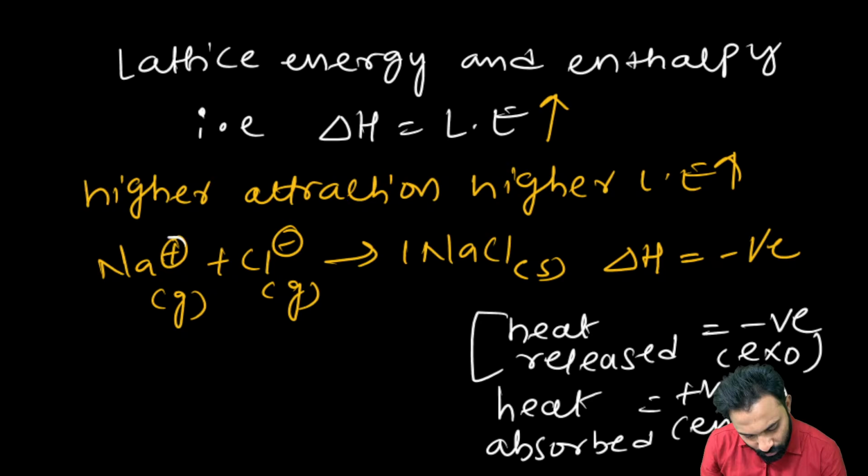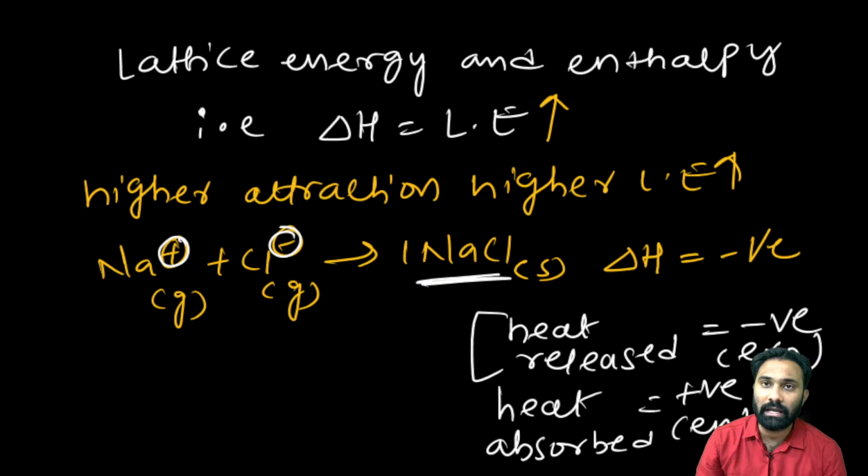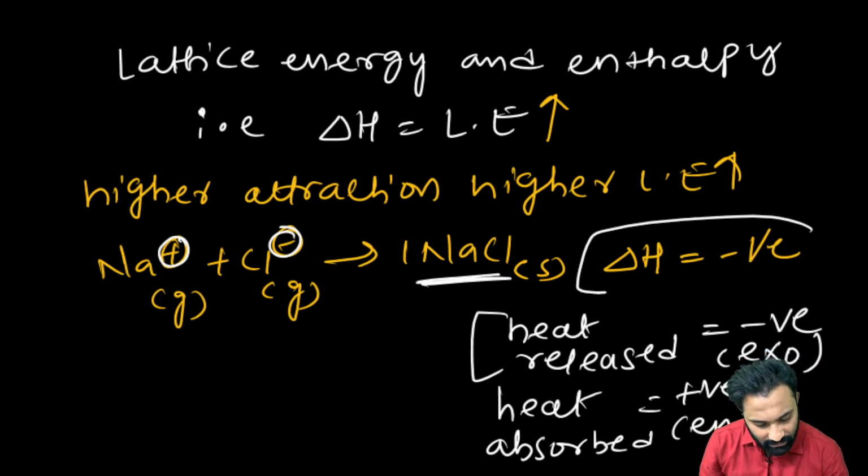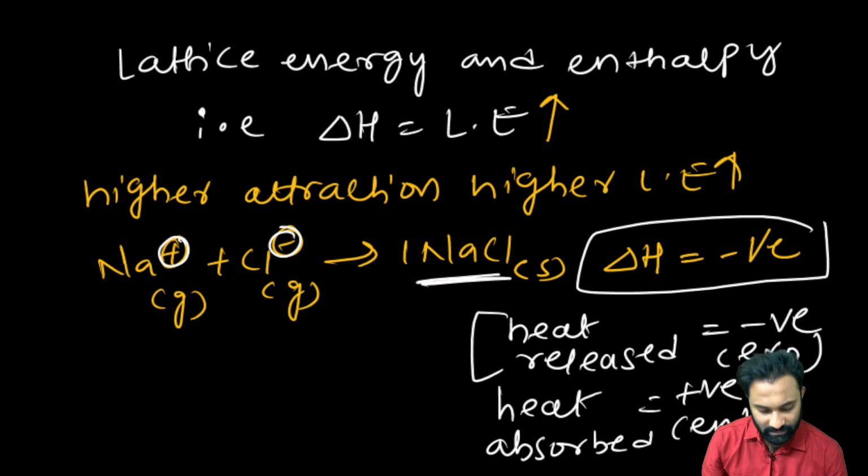Clear? Now when these two ions are strongly attracting, they are forming one stable ionic compound, due to that energy released, and that released energy we call lattice energy. Now what are the factors that are affecting the lattice energy? My dear friends, if they want to ask a question, the first question they will start with is lattice energy only. If you know the answer, try to give me. If you don't know the answer, just give me the question mark for these lattice energy questions.